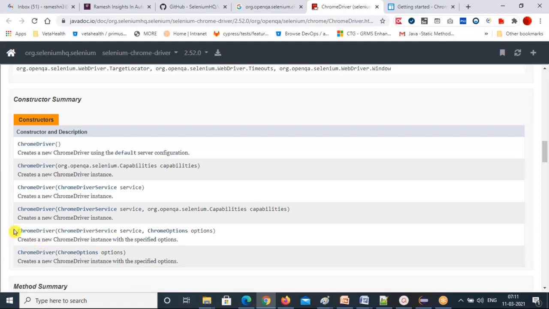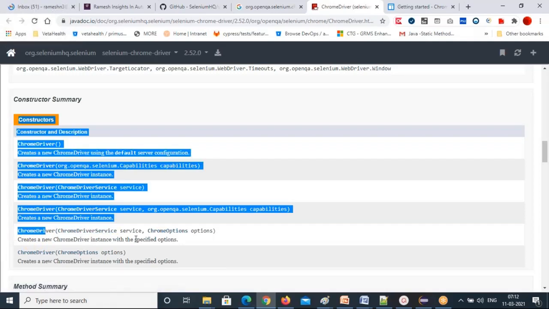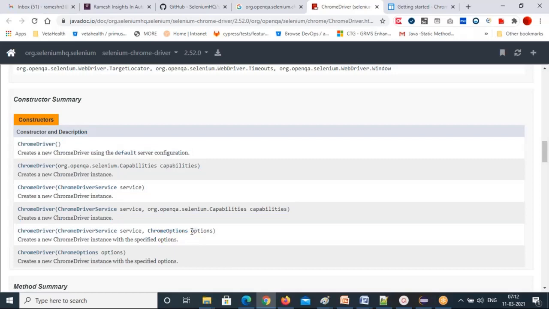And next constructor, Chrome driver service, Chrome options. Chrome options is another parameter. How is this constructor different from the previous one? By parameter. At least one parameter data type is different here. The second parameter, options, has data type Chrome options, but there capabilities has data type capabilities.